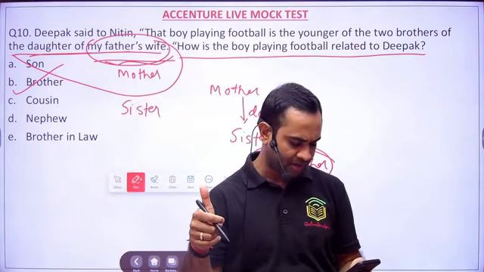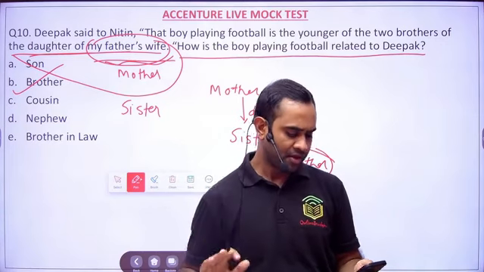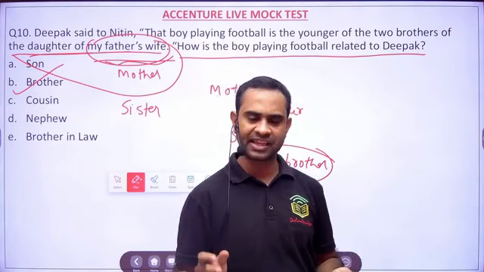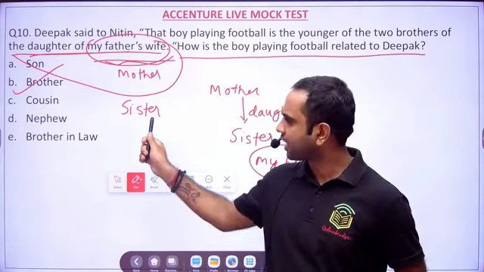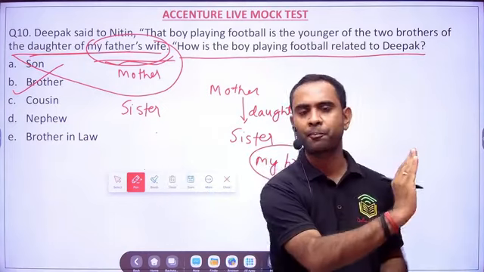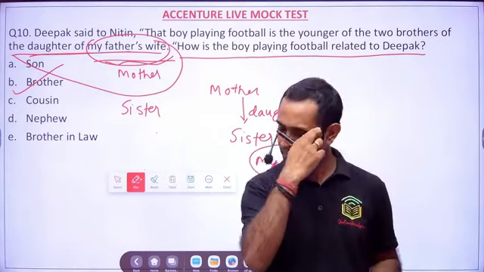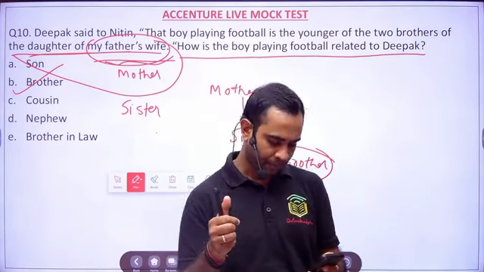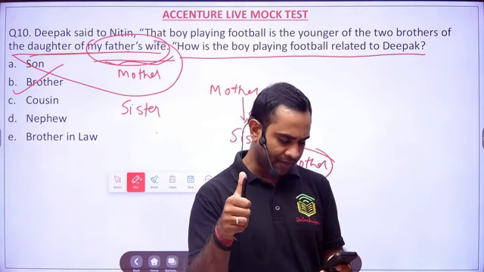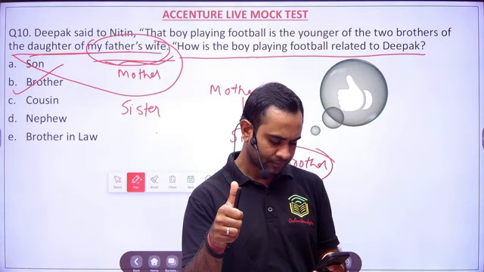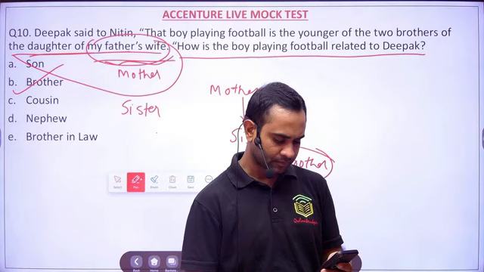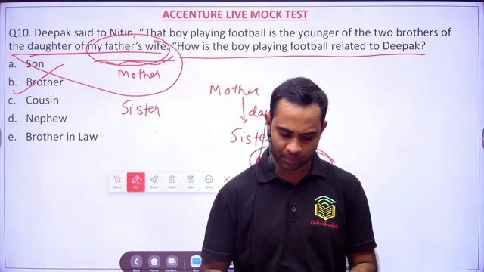Is it clear for everyone? So it is brother. For this type of blood relation question, can we solve from the backwards? It depends upon the question, but this kind of question mostly you have to solve from backwards only, not from the front. Clear? Is it clear for everyone, my dear friends? Okay, now we will be moving towards the next problem.